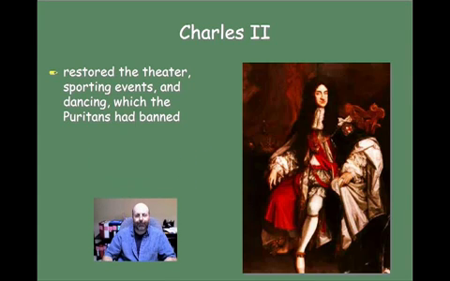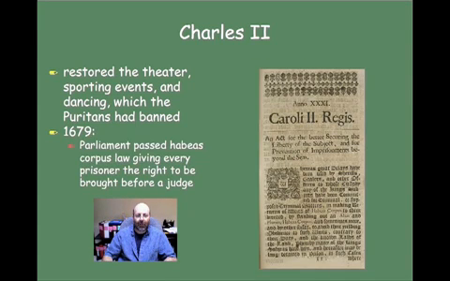and that of course made the populace sort of happy to have the king back. He also in 1679 had to agree to what Parliament had passed, and that was a bill called habeas corpus. And this law gave every prisoner the right to be brought before a judge. So again, this is something that we're familiar with. The right of habeas corpus means that you have the right to a trial. So this was a law that was passed in England in 1679 by Parliament under Charles II.